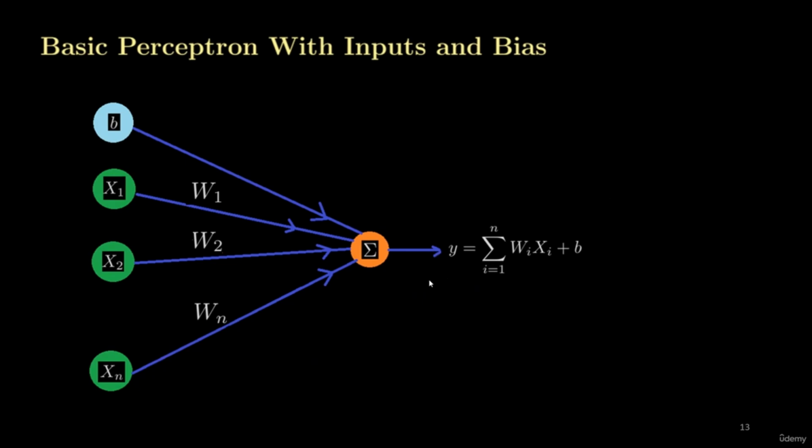So this is the general representation of the basic perceptron. We can see that we can give as many inputs to the perceptron as we want, but there is only one bias associated with each perceptron.